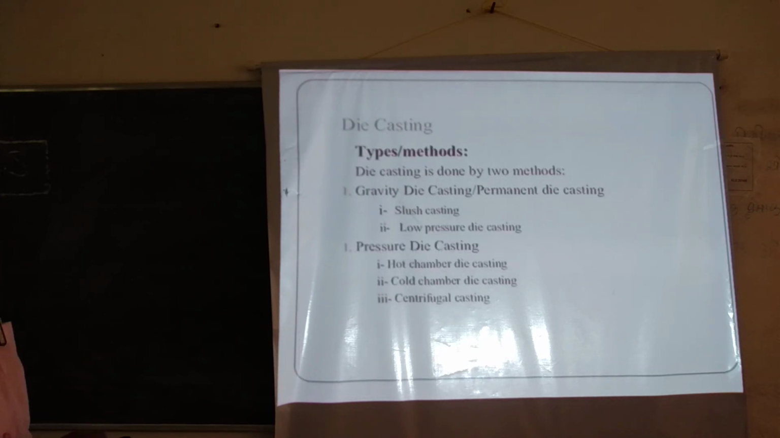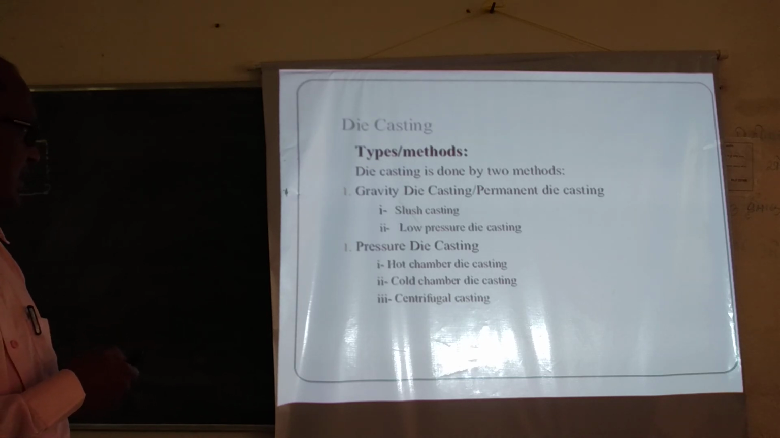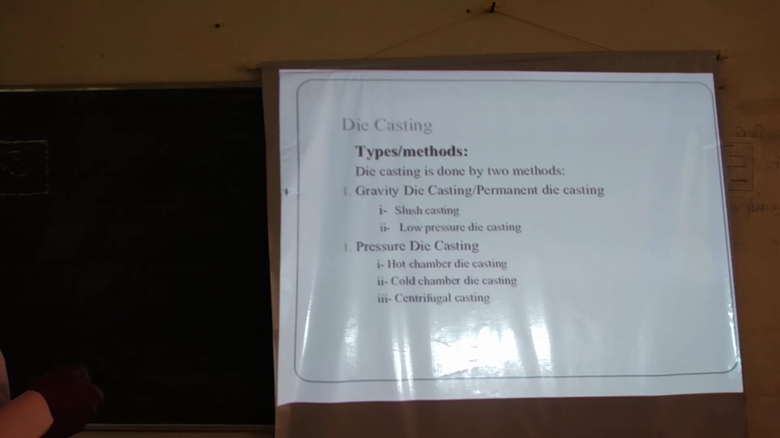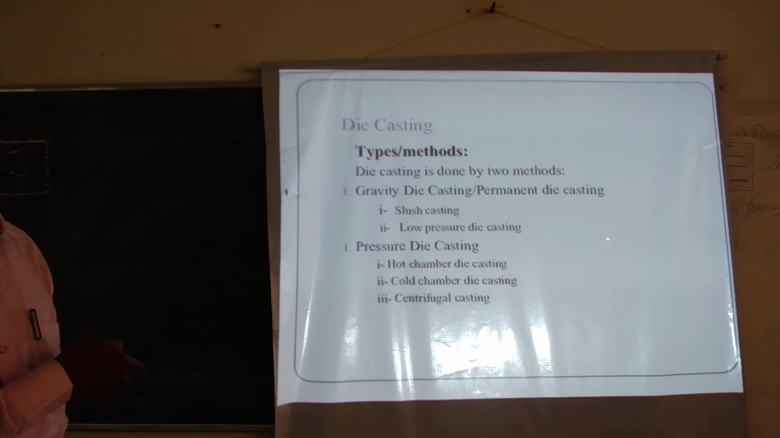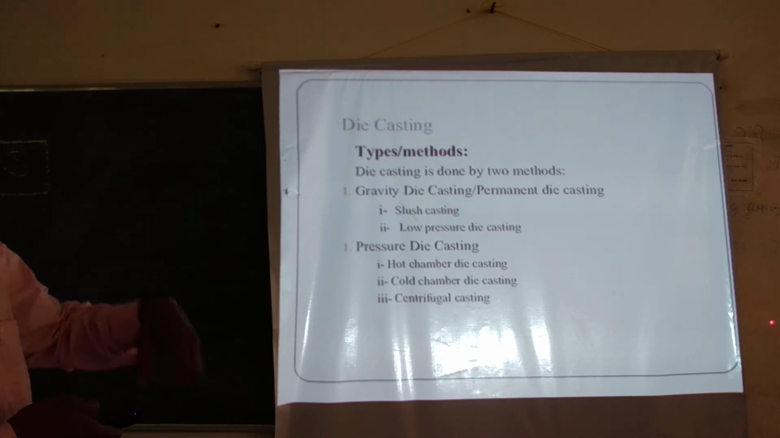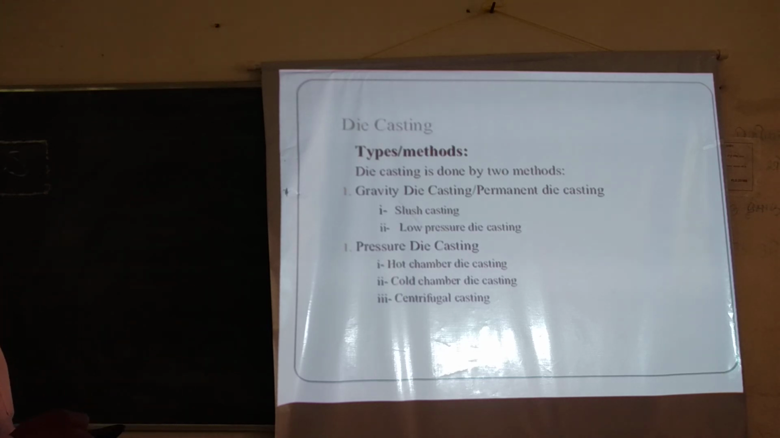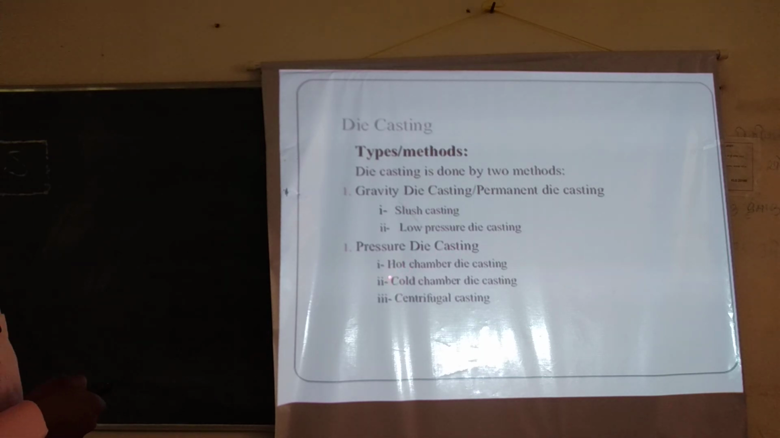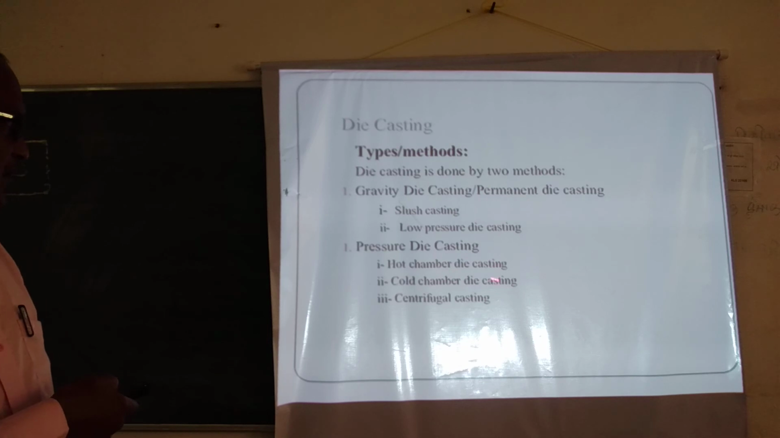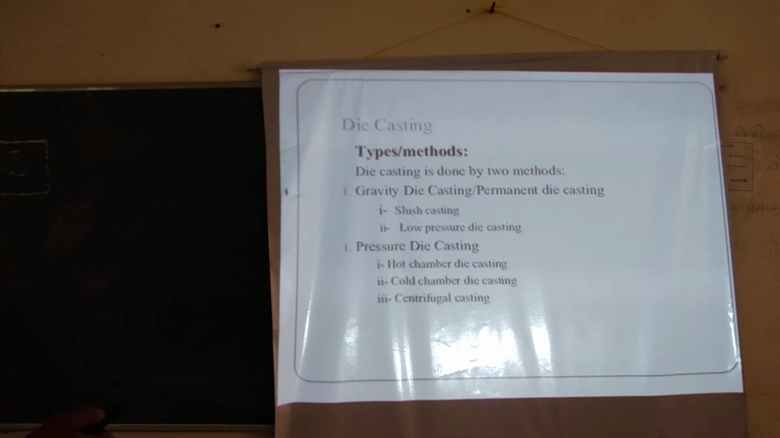carry out the further machining processes. So there are various types of die casting: gravity die casting, which includes low pressure die casting, and pressure die casting. There are three types of pressure die casting where pressure is required, but in gravity die casting no pressure is required. You are just pouring the molten metal in the die cavity, and because of gravity the molten metal flows. The pressure types are hot chamber die casting, cold chamber die casting and centrifugal die casting.